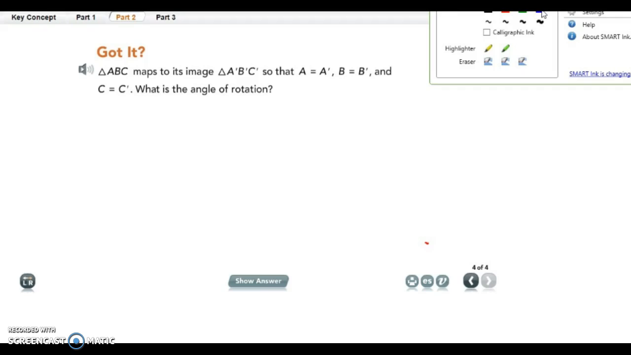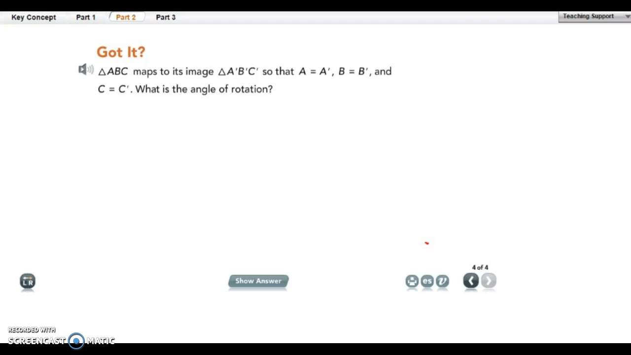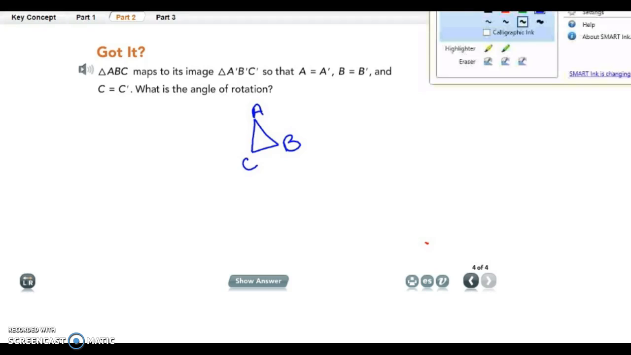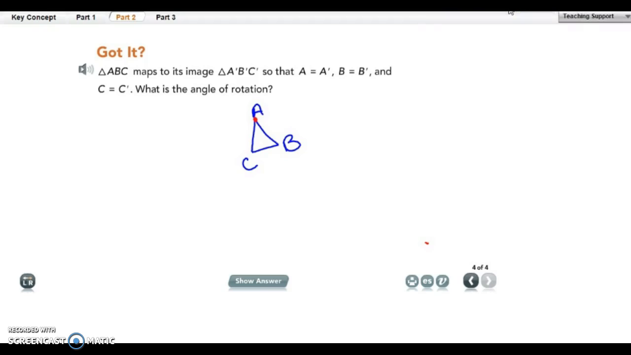Okay, so your next problem just says if you have ABC and it maps to its image of ABC prime, so that A equals A prime, and B equals B prime, and C equals C prime, what is the angle of rotation? So we're going to go ahead and take a quick look at that. That means that A is also A prime, B is B prime, C is C prime. So all of those are exactly the same.